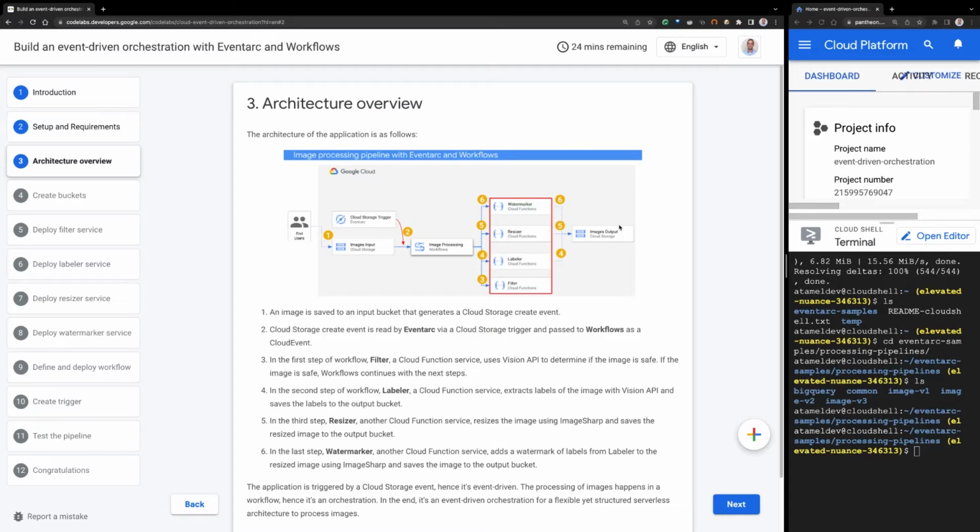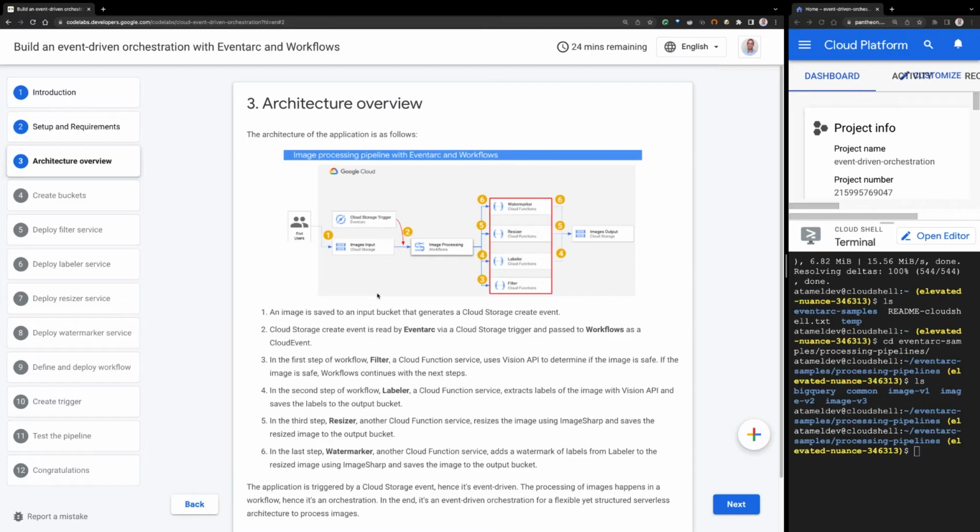The idea is that users save an image to a cloud storage bucket, and then we have a number of services that will act on that image. It will resize that image, it will label that image, and it will watermark that image, and they will save them to this output bucket, right? So an image comes in, and then it gets transformed in multiple ways, and then the image will be saved to the output folder. So that's the application, the image processing pipeline.